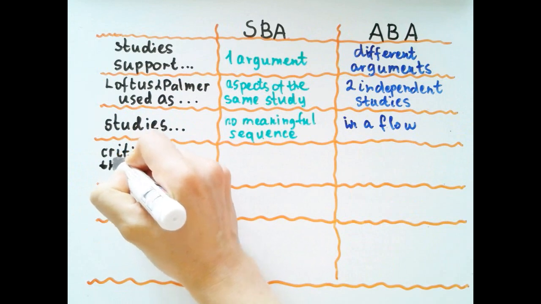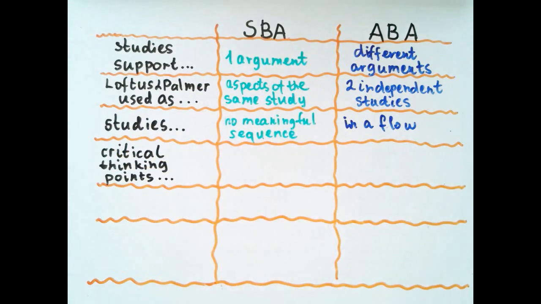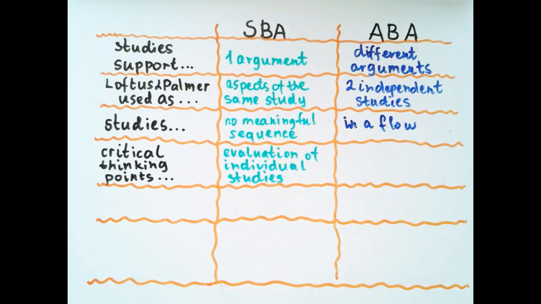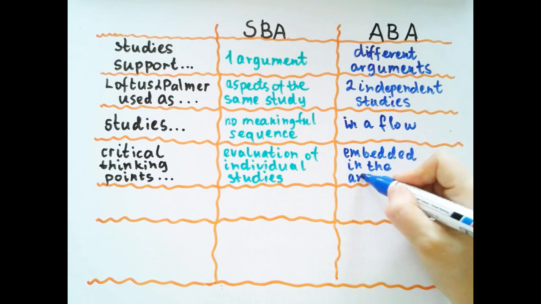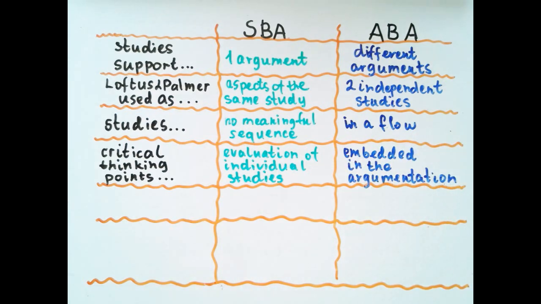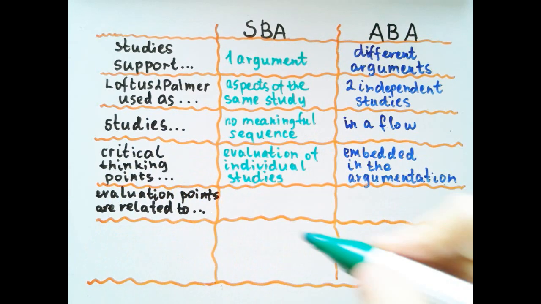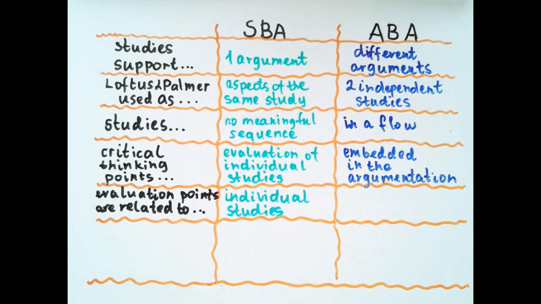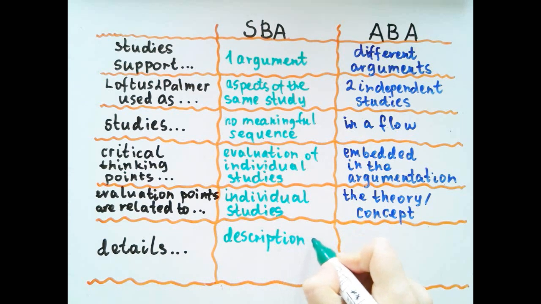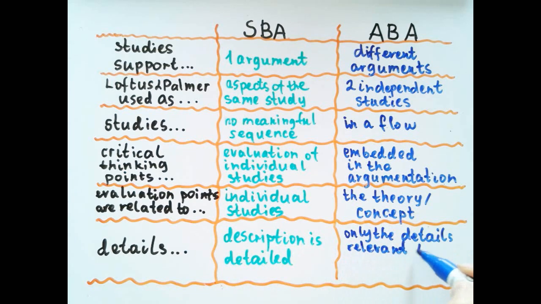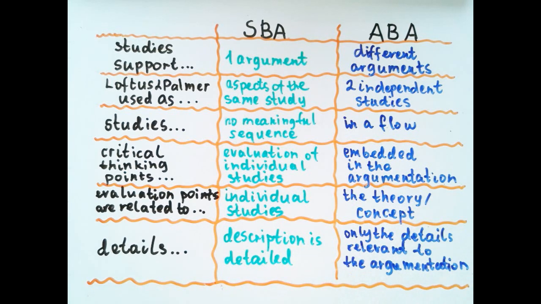4. Such story-like arrangement of arguments means that critical thinking points are embedded in the argumentation flow itself. In a study-based approach, critical thinking points are mainly gained from evaluation of individual studies, but here, evaluation is an indispensable part of the overall discussion. 5. Evaluation points are related to the question itself, the concept of reconstructive memory, rather than individual research studies. And 6. Students do not have to describe all details of a research study, only those that are relevant in the context of the given argumentation flow, the ones that are used to support the argument.